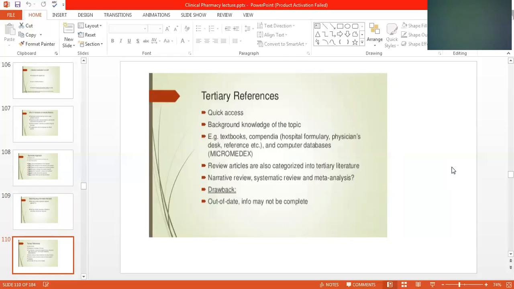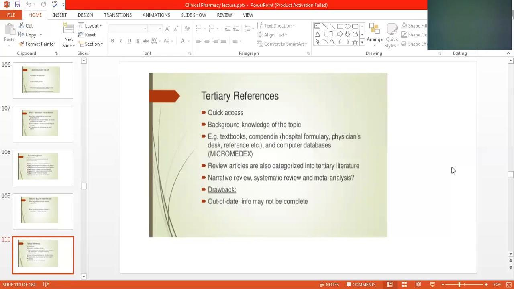Tertiary references give quick access and background knowledge of the topic: textbooks, compendia, hospital formulary, because it's previously made, and computer databases. Review articles are also categorized as tertiary. If somebody has written an article 3 or 4 years back, or a recent article, if you go through it, you will get more knowledge.